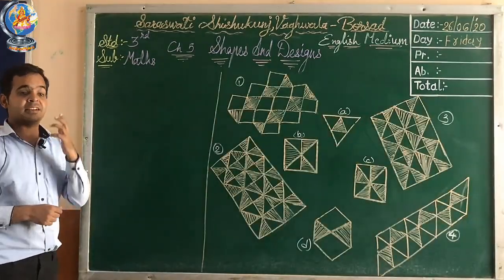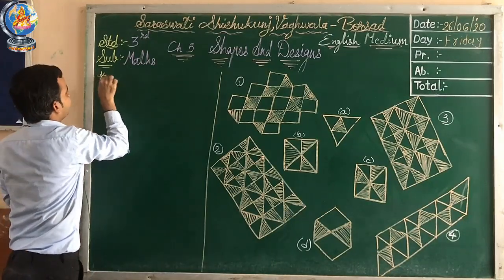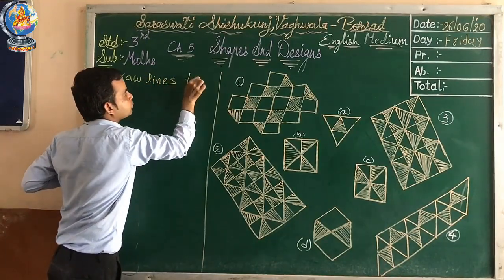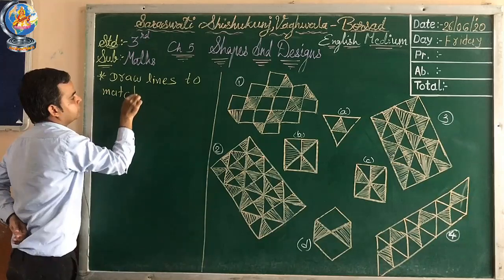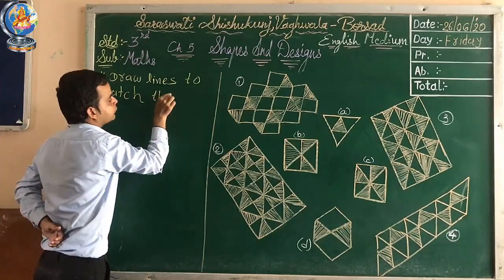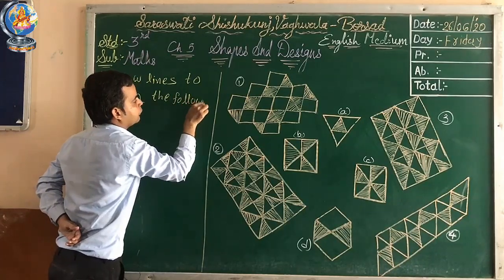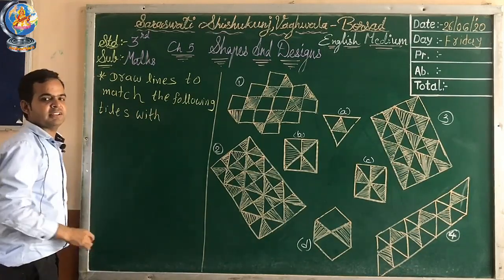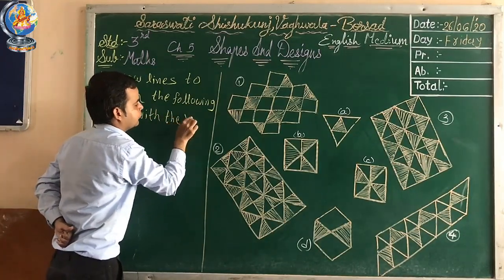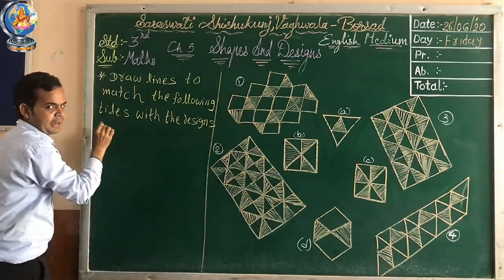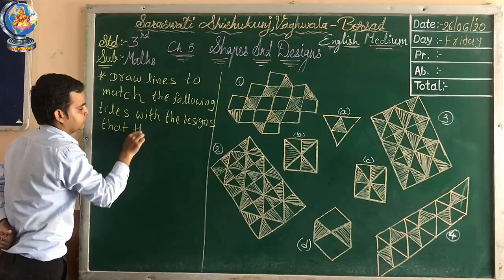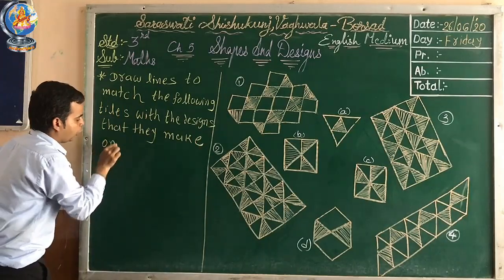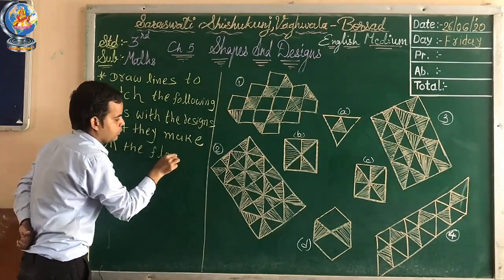Now the next one is, draw lines to match the following tiles with the designs that they make on the floor.